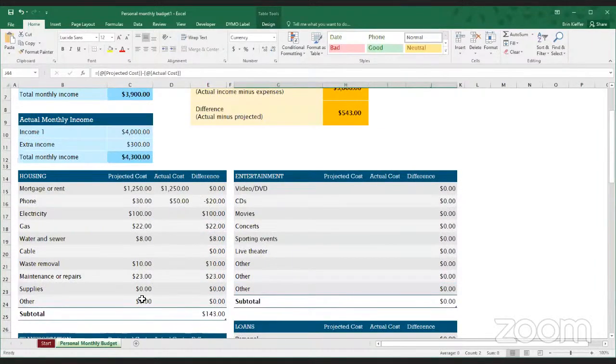So looking at the spreadsheet, are there any questions about how to use these templates before we start looking at how you might actually put together your own budget in Excel?